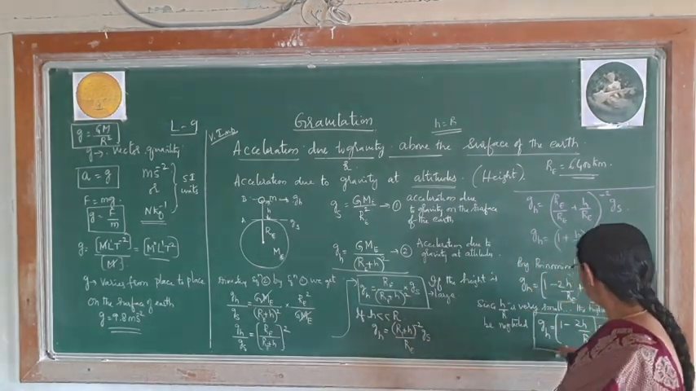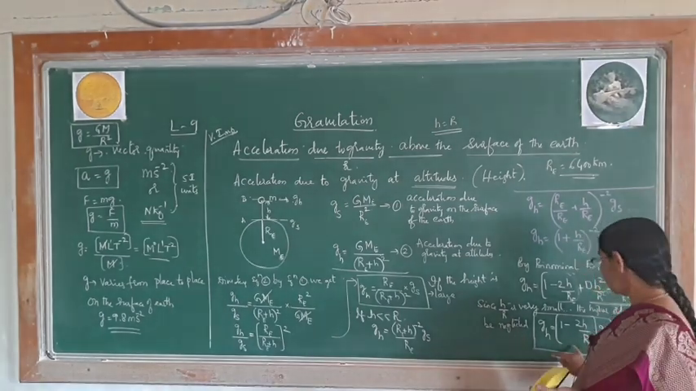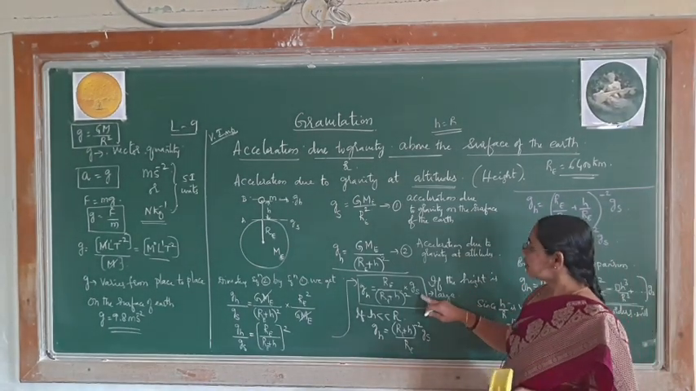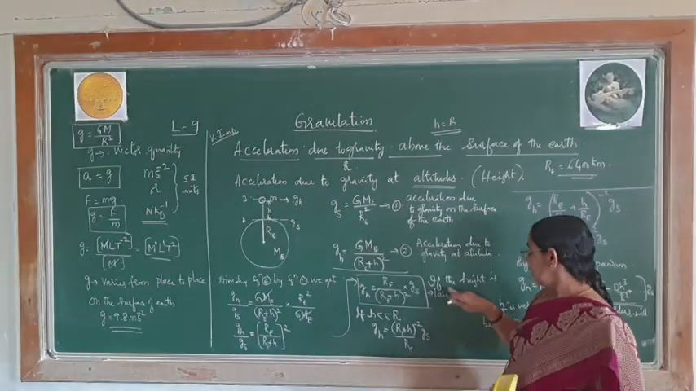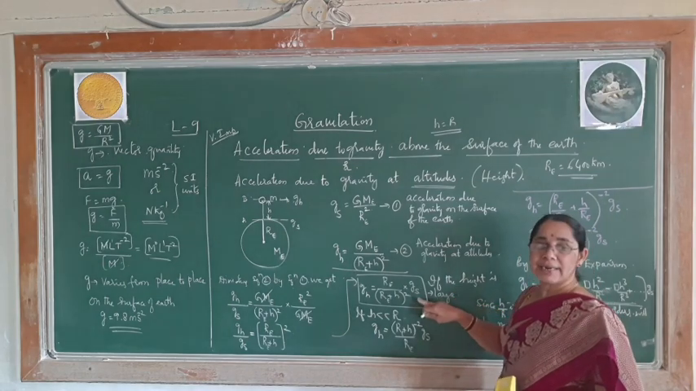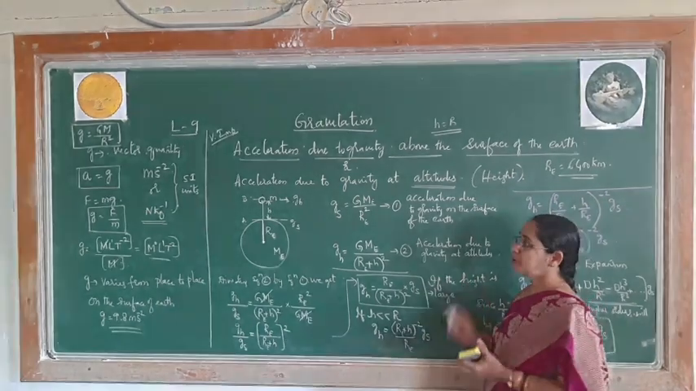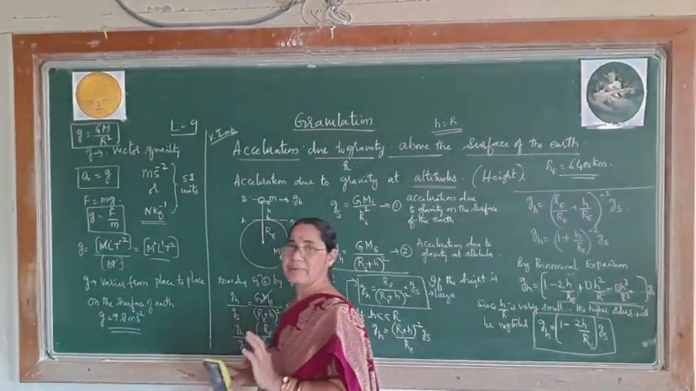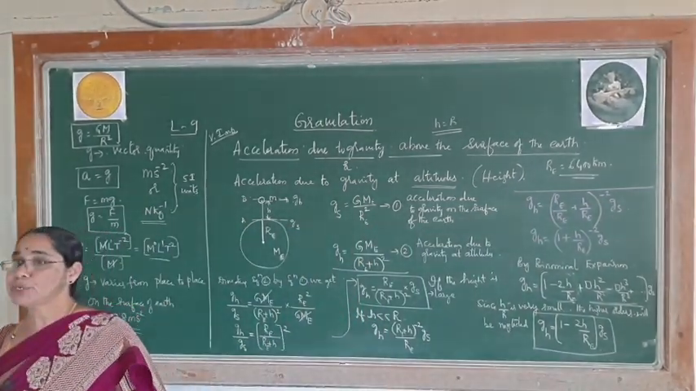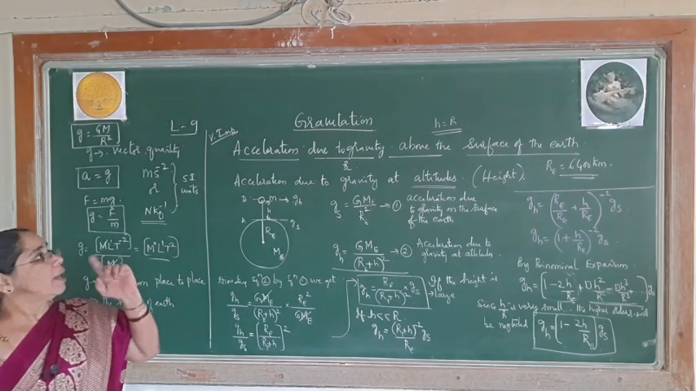Please observe, you cannot take into consideration this formula. Therefore, you have to select that formula, here this formula. If the height is large, at that time you have to take the help of this formula. Okay. So, please be aware, here today I have explained acceleration due to gravity above the surface of the earth.